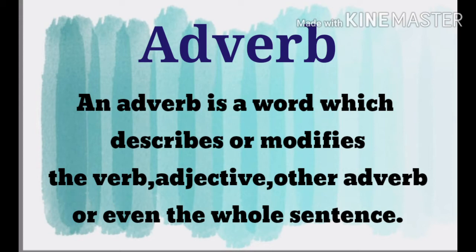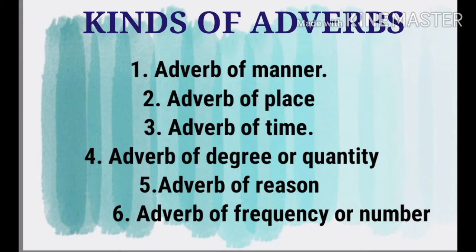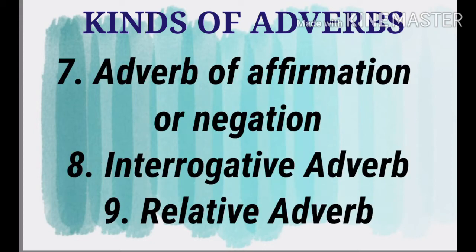Adverbs are classified into many kinds according to their meaning, and they are adverb of manner, adverb of place, adverb of time, adverb of degree or quantity, adverb of reason, adverb of frequency or number, adverb of affirmation or negation, interrogative adverb, and relative adverb. These are the different kinds of adverbs according to their meaning. Now let's understand each of them in detail.